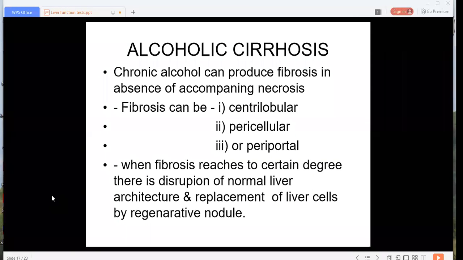Okay, so this is all about nutritional cirrhosis. What exactly happens in nutritional cirrhosis? Am I audible to you?